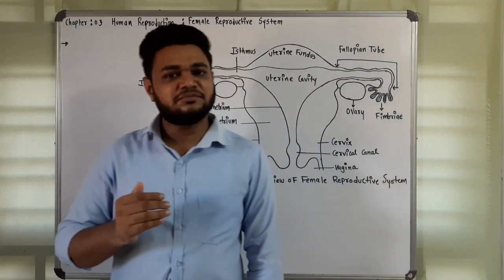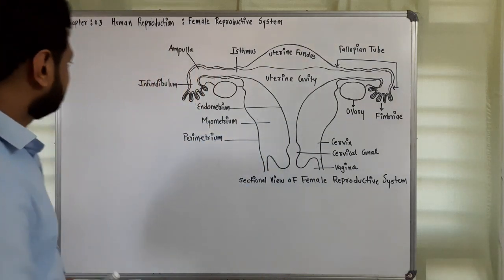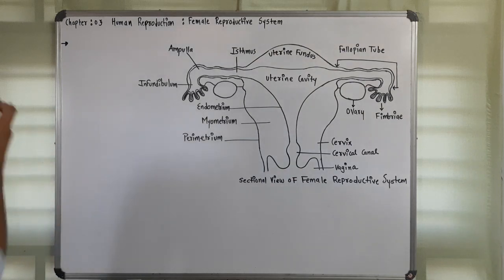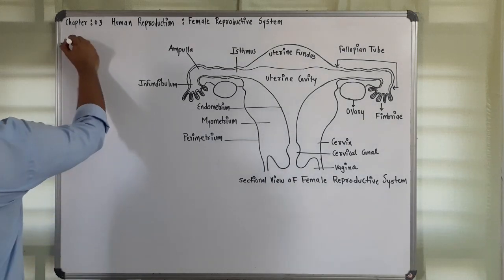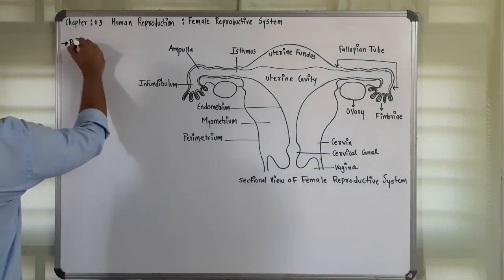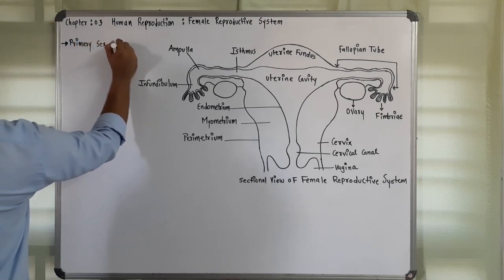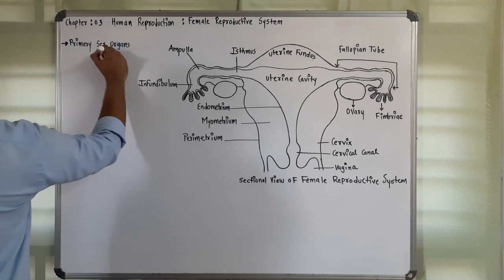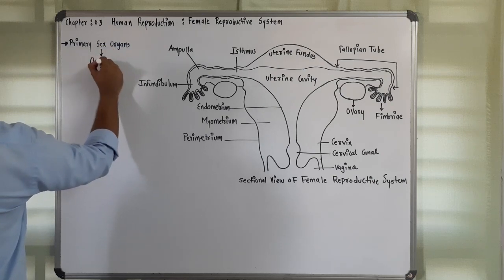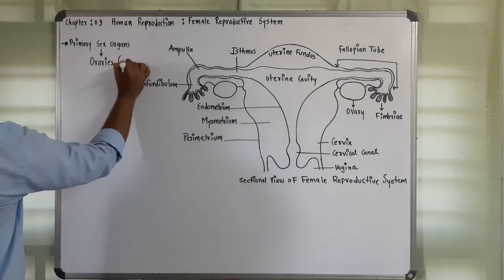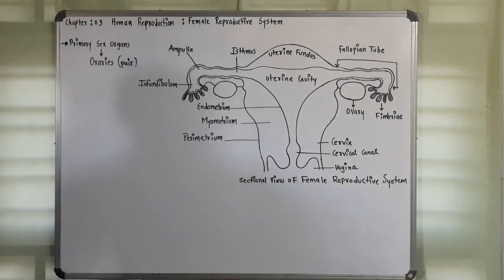Female reproductive system is composed of, first, the primary sex organs, as we have discussed in the first video. Primary sex organs, that is a pair of ovaries, occurring in pair, two in number.